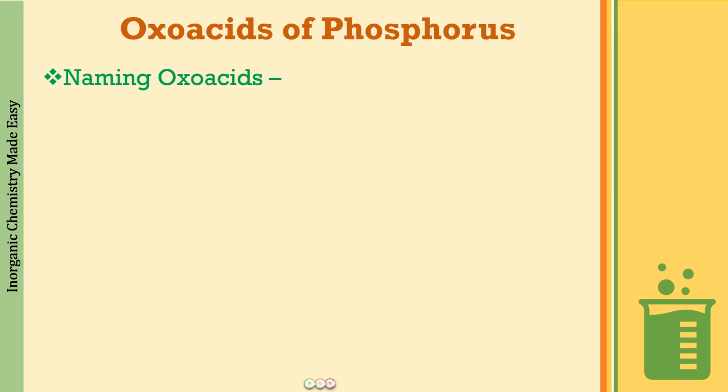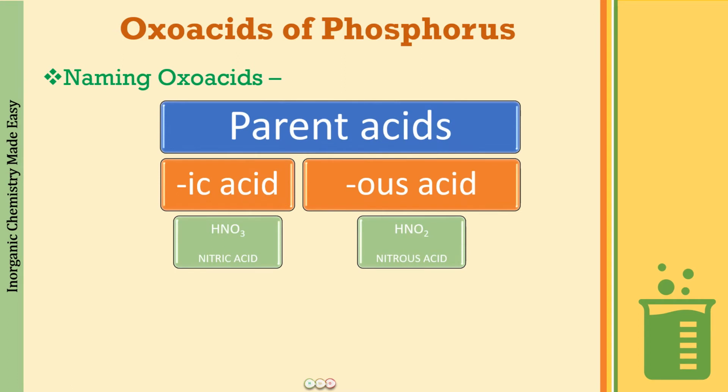Alright, so for that, what you have to learn is that we are going to use certain suffixes and prefixes in the naming of these oxo acids. First of all, essentially we have two types of parent acids whenever we are naming the oxo acids. The parent acids are called the ic acid and the us acid.